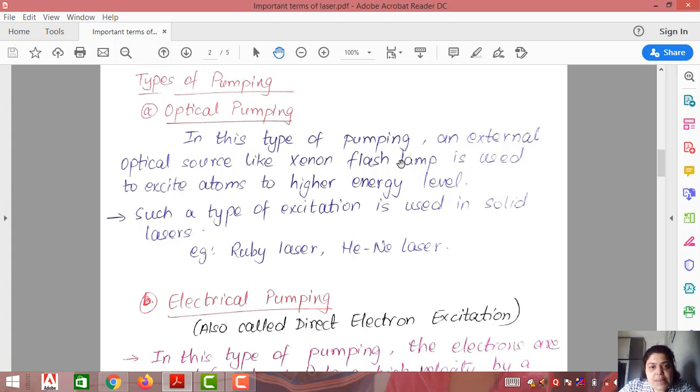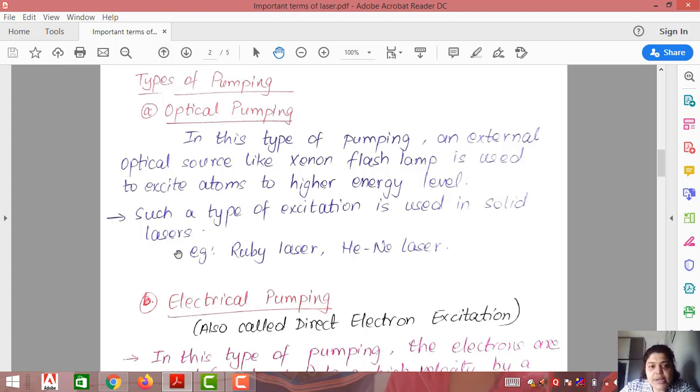So in this type of pumping, what is done? An external optical source like a xenon lamp, neon lamp or a radon lamp, all the elements of the fluorescent series. So an external optical source like a xenon flash lamp is used to excite atoms to a higher energy level. Such a type of excitation is used in solid lasers.